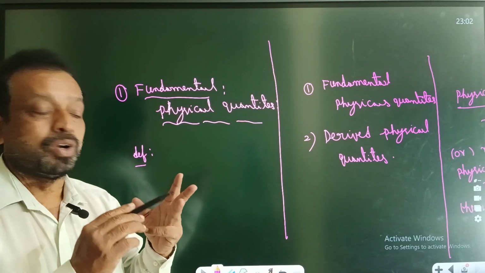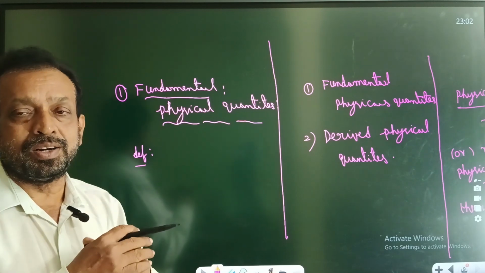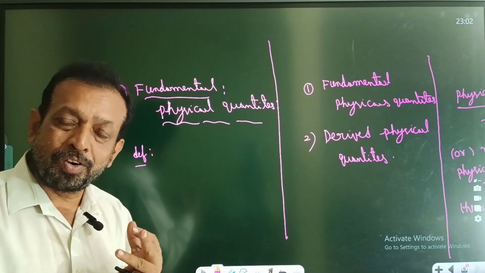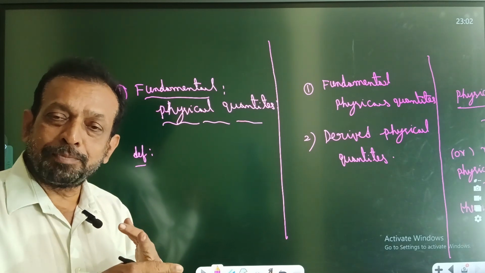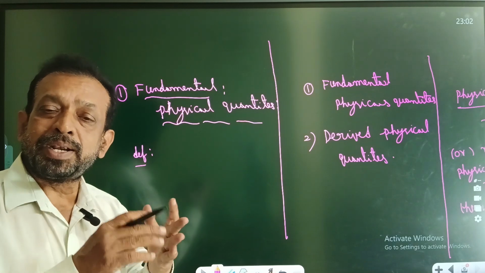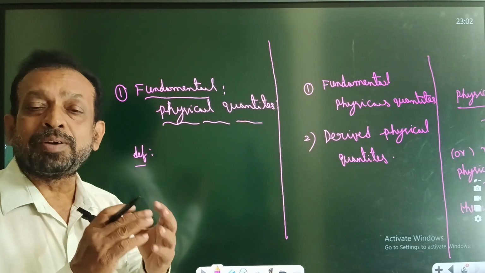Now temperature is also a fundamental quantity, and current, and luminous intensity, and substance or matter.